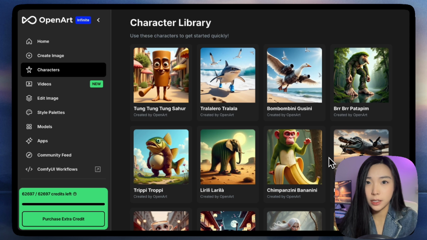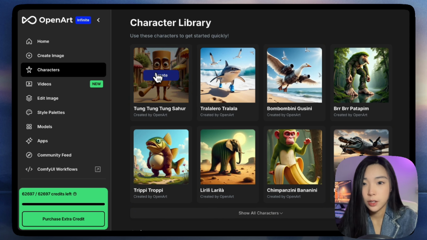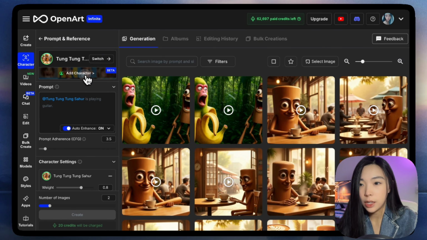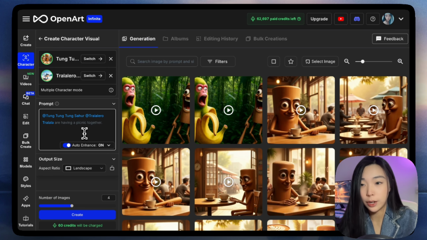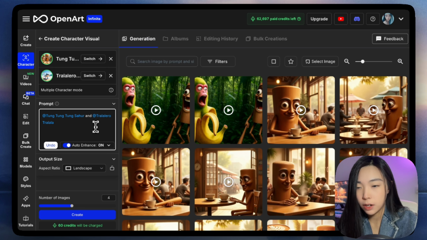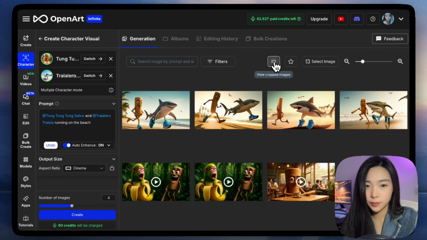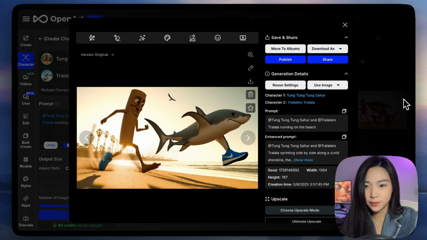Now, to make a fighting scene, there are only 2 features we need. The first feature is multi-character generations. We'll click, of course, it's gonna be a Tung Tung Tung Sakura, and we'll click Add Character, and we'll add Tralalero Tralala. And let's just say they are running on the beach. Don't forget to change the aspect ratio. This picture is hilarious. He literally stole one Nike shoe from Tralalero Tralala.